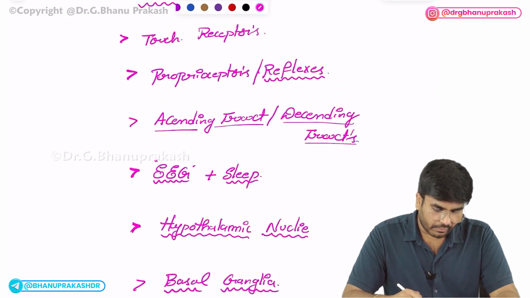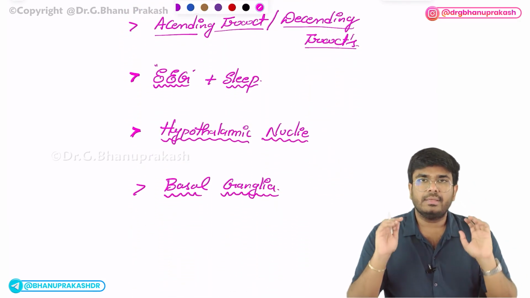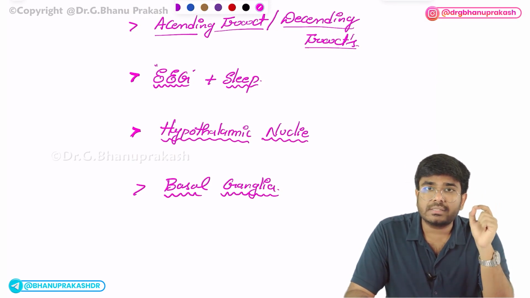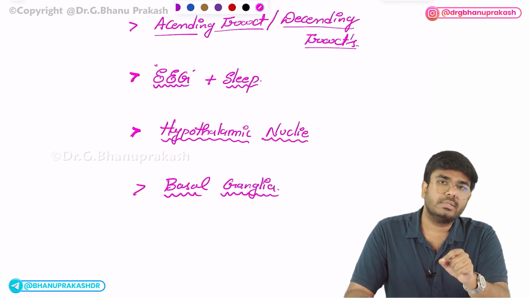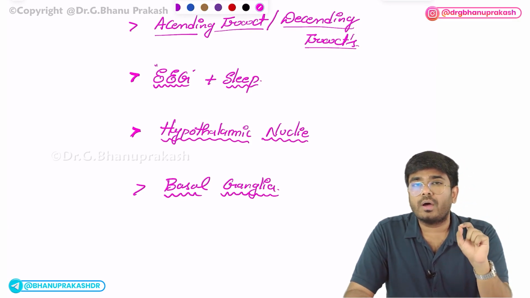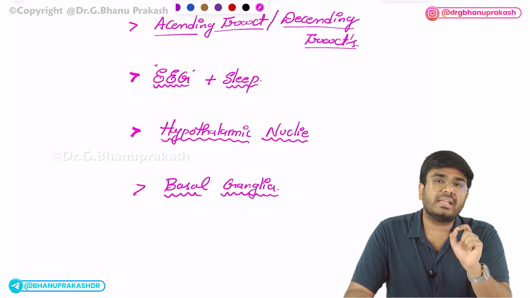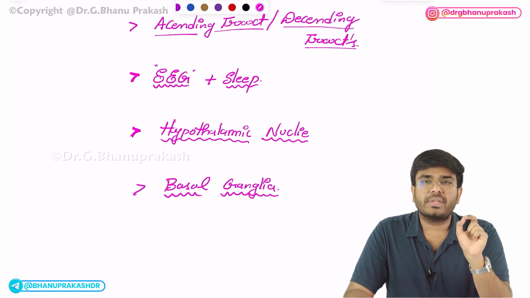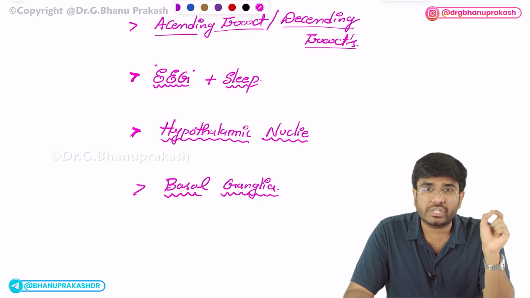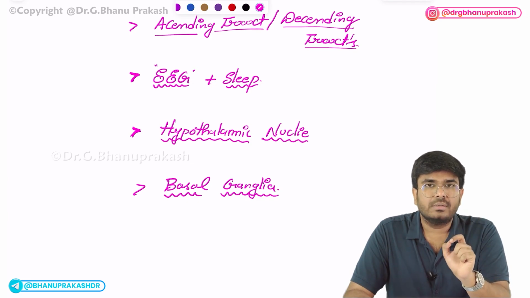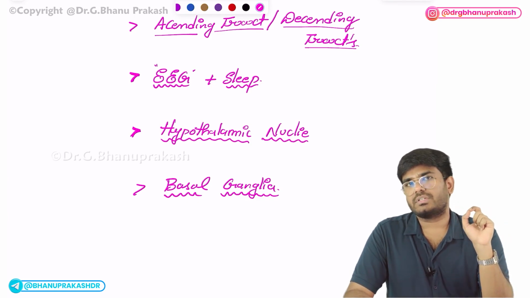Not only that, in the topic of the same brain, I want you to know where exactly the post-central gyrus is located, and what is the function of the post-central gyrus? What is the function of the precentral gyrus? Where exactly is Broca's area located? Where exactly is Wernicke's area located? Also know about something called the law of projection and phantom limb phenomena in the central nervous system.